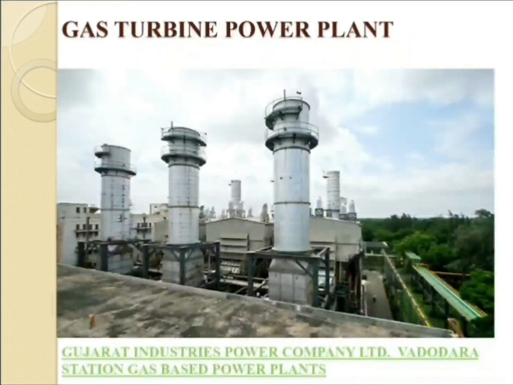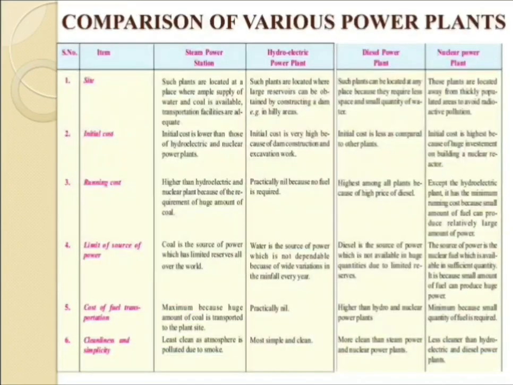So this is the actual figure of a gas turbine power plant, which is located at the Vadodara gas based power plant. Now we are going for the comparison of various power plants. So there are 4 power plants shown over here, that is the steam power station, hydroelectric power plant, diesel power plant, and the last one, the nuclear power plant. Having the first category, that is the site selection.